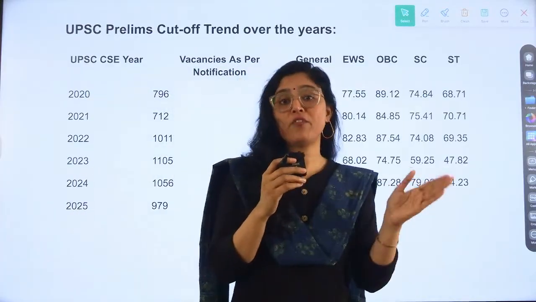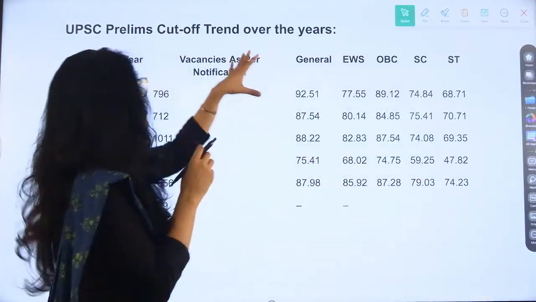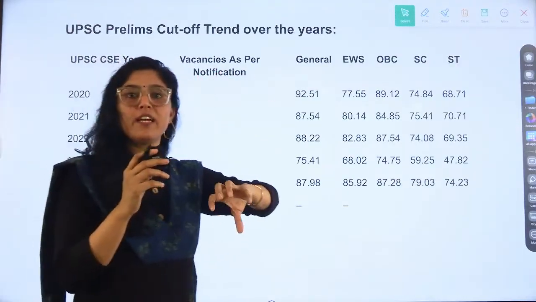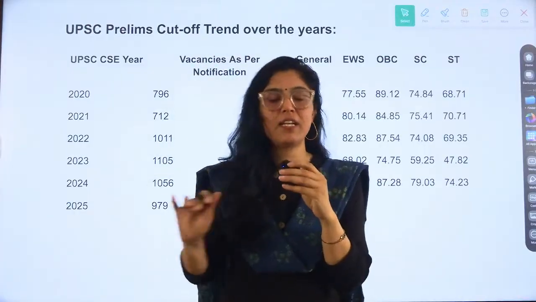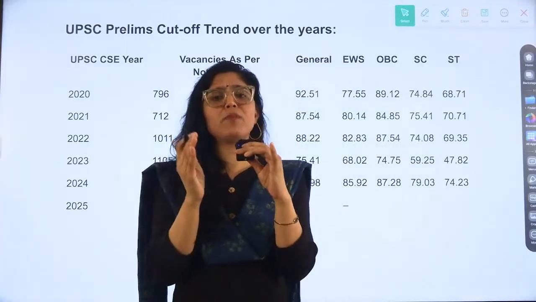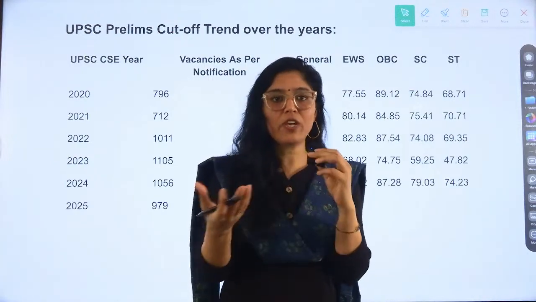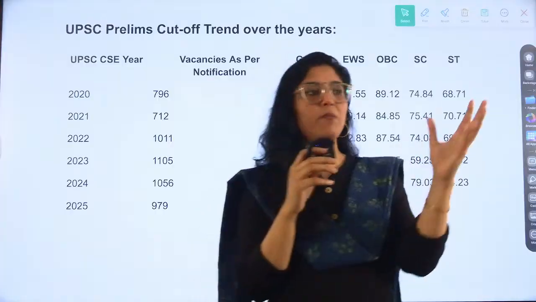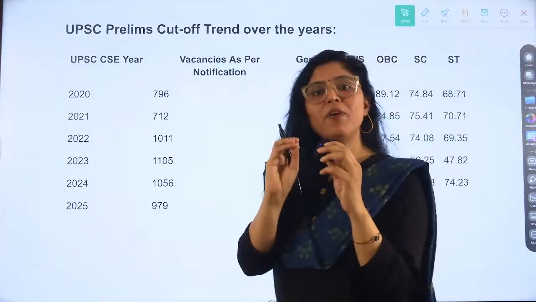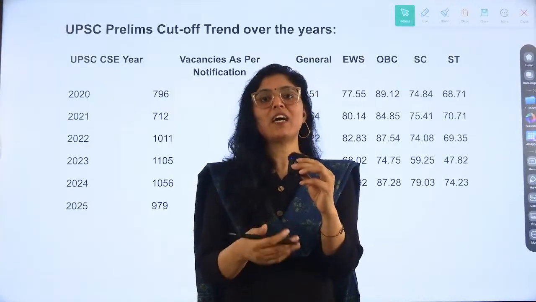Looking at the difficulty level, the number of questions asked in the CSAT paper, and also the number of vacancies, cutoff usually depends on the number of vacancies. Multiple factors decide the cutoff, not only one single factor. According to us, the cutoff will be around 85 to 90. It will not go beyond 90 marks. Whoever is getting above 80 marks should prepare for the mains and then start writing the test series.